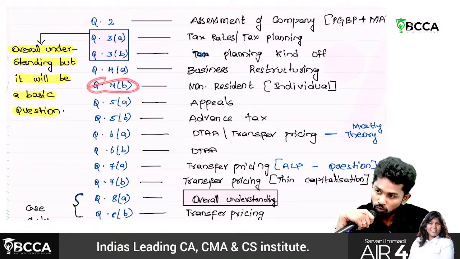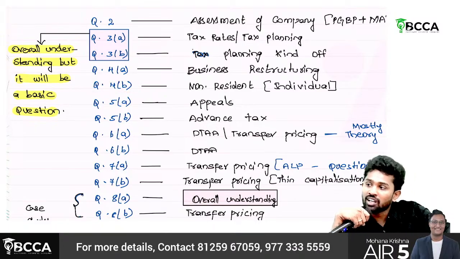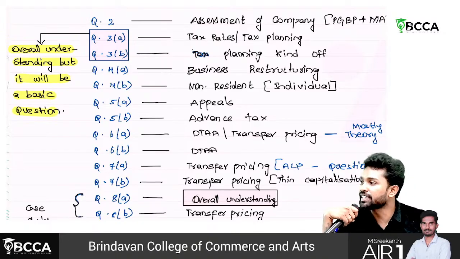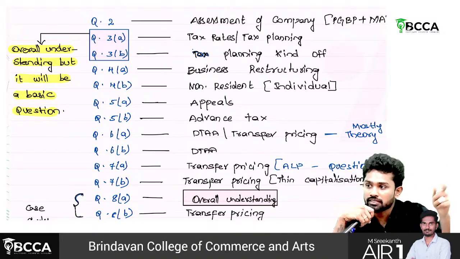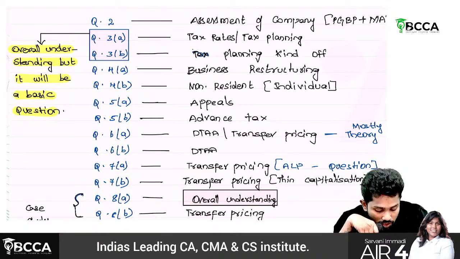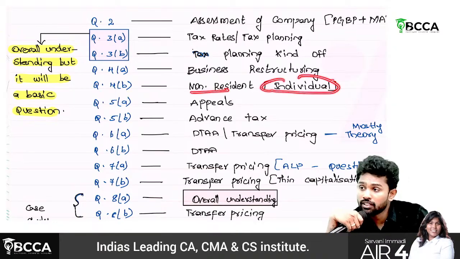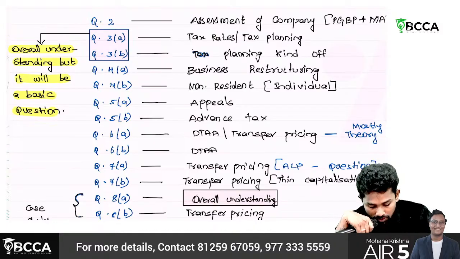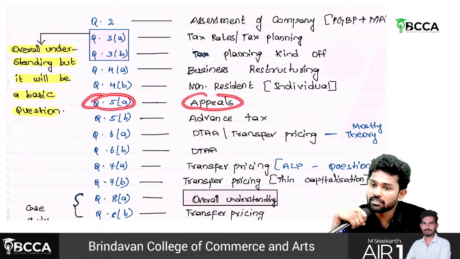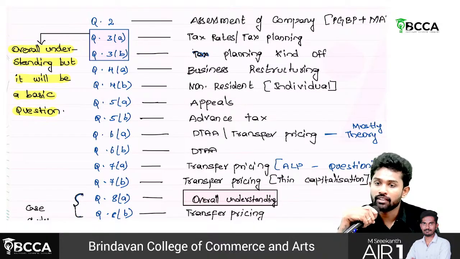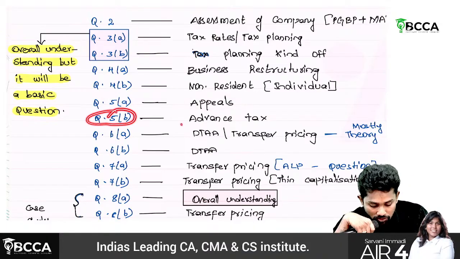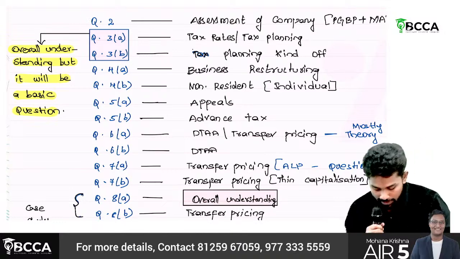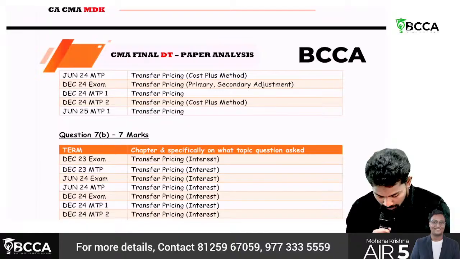4B, sir. 4B, the question is always about non-resident taxation. You are an individual, non-resident, they'll give certain incomes to you. You should find out the tax liability. Non-resident and most probably the assessee will also be whom? Individual only. Okay, then 5A, it is from which chapter, sir? Appeals chapter. Okay. Then 5B, it is about what? Advance tax. Okay.